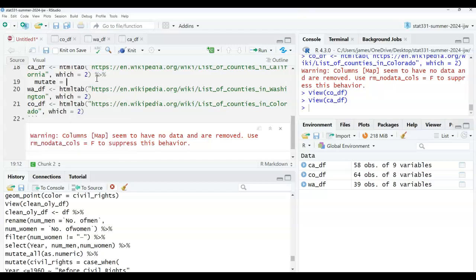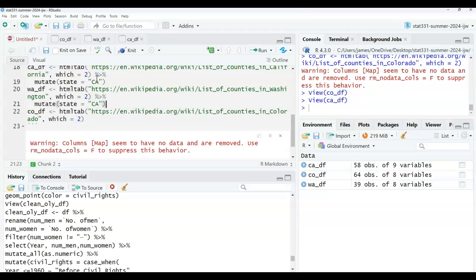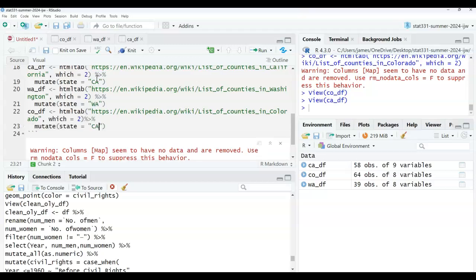And create another variable by state because I'm gonna eventually combine all of them together. So I just need another variable called state, and that delineates each state. So this is WA, and this is CO.